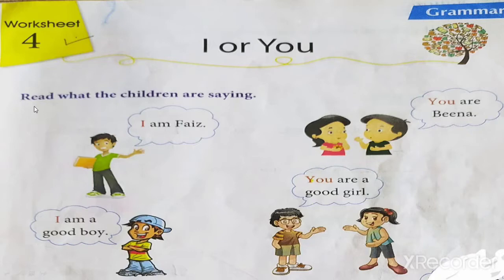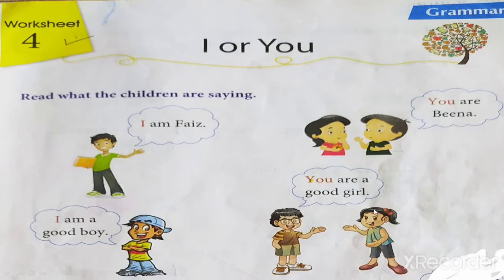Understood this? See, again I am telling. Read what the children are saying. See here, all the children are there. You have to see what they are saying. Okay? See now. I am Faiz. See, this boy is telling I am Faiz. Okay? Here you are Beena. See, this girl is telling you are Beena. Here this boy is telling you are a good girl to this one.